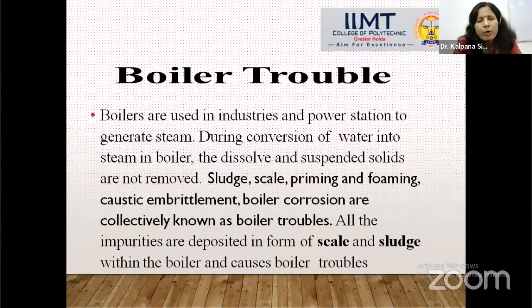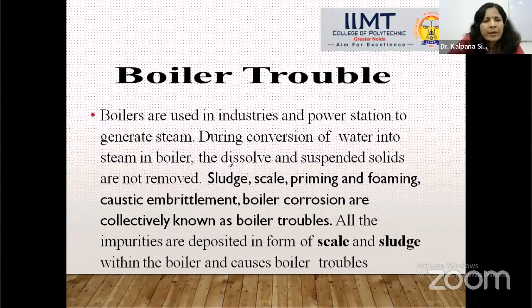Now I'm going to discuss boiler trouble. What do you mean by boiler trouble or boiler problem? Basically, boilers are used in industries to generate steam, and this steam is capable to rotate turbine, and finally mechanical energy through generator is converted into electricity. 70% Indian homes are using this thermal power electricity. So boilers are, in this way, very important.